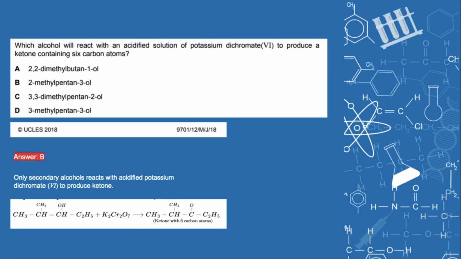The question is, which alcohol will react with an acidified solution of potassium dichromate to produce a ketone containing 6 carbon atoms? The answer is B, 2-methylpentan-3-ol, because only secondary alcohols react with acidified potassium dichromate to produce ketones. In this case, the only secondary alcohol is B, 2-methylpentan-3-ol, and it reacts with acidified potassium dichromate to produce a ketone.